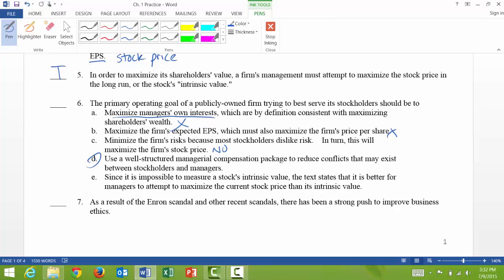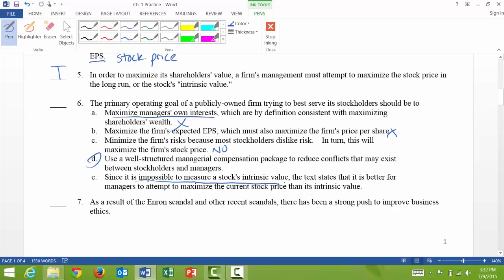And then E, since it is impossible to measure a stock's intrinsic value, the text states that it is better for managers to attempt to maximize the current stock price than its intrinsic value. And that's not true. It's not impossible to measure a stock's intrinsic value. We can do that.